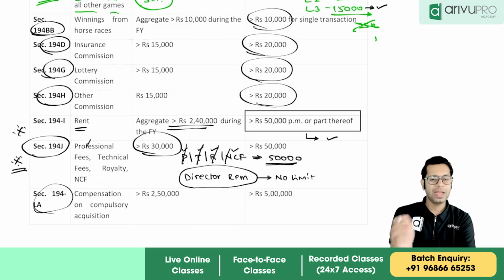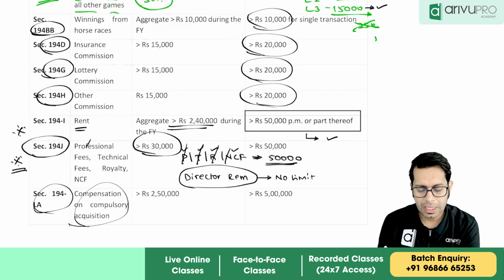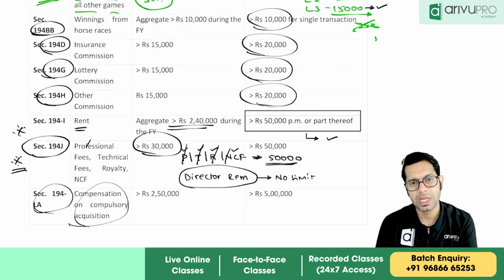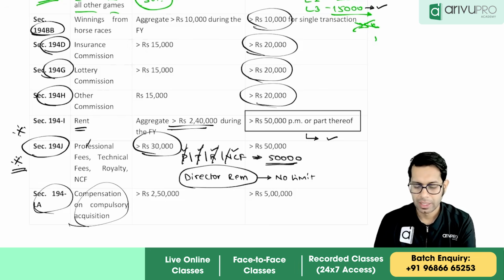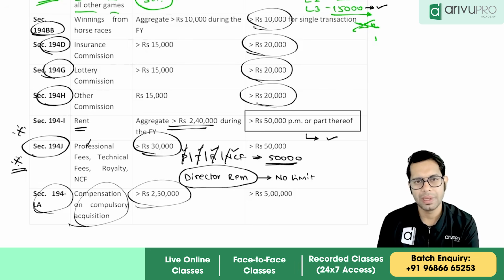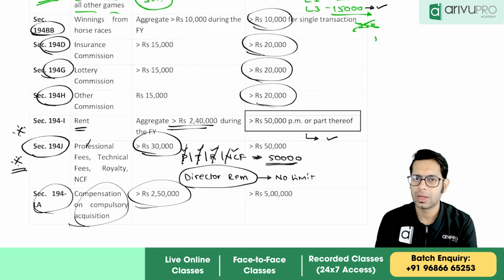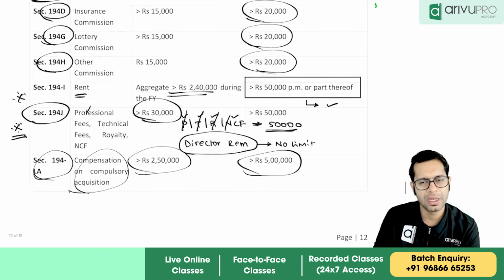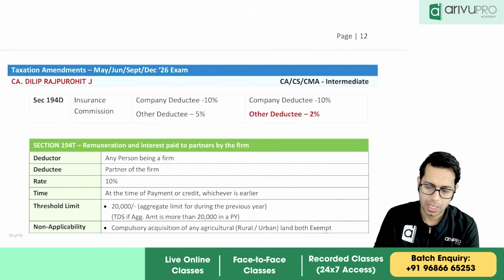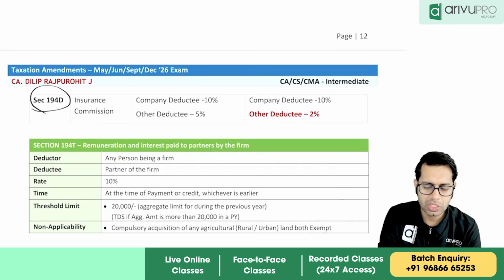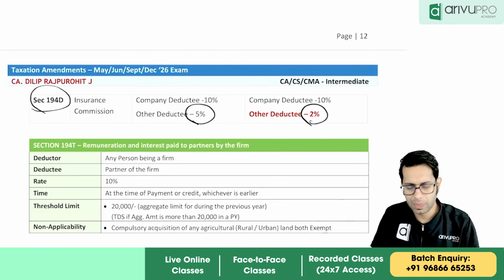Then 194LA. So if government is giving any compensation for compulsory acquisition of capital asset, then TDS was applicable if the amount consideration was more than 2,50,000. Now this limit has been increased to 5 lakh rupees. And TDS on insurance commission has been reduced from 5% to 2%.